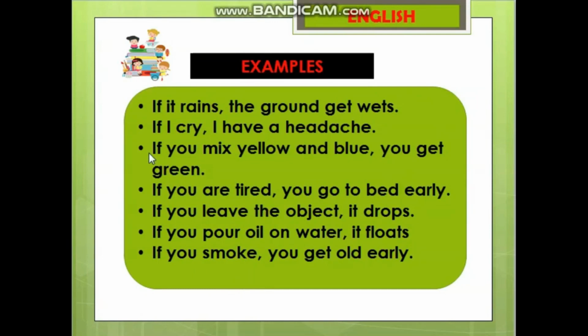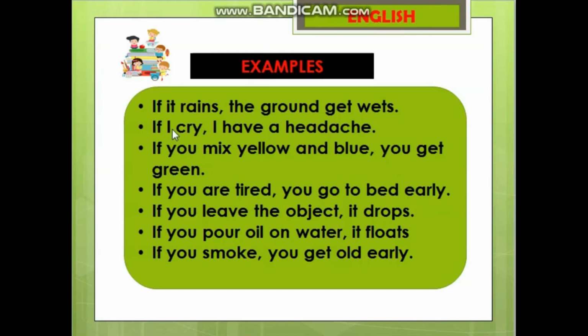Few examples of zero conditionals. Number 1, if it rains, the ground gets wet. Students, the first part of a conditional sentence is called the if clause or the condition. The second part is called the result. So the first part before the comma is called the if clause. And it is mandatory to put a comma after the if clause.